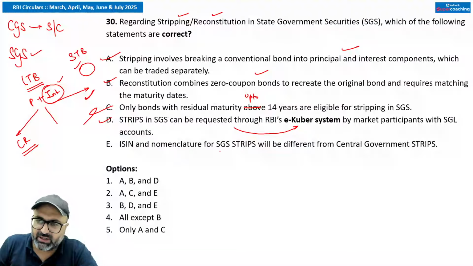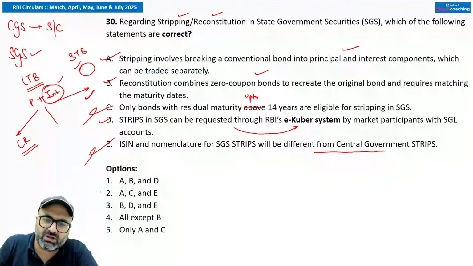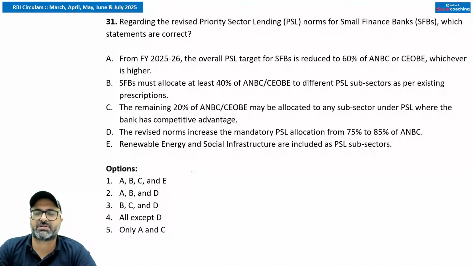ISIN and nomenclature for state government security strips will be different from the central government strips. No sir, it will be similar to the central government strips. So this is wrong. So answer is going to be first option, A, B, D are correct. Moving on to the next question.